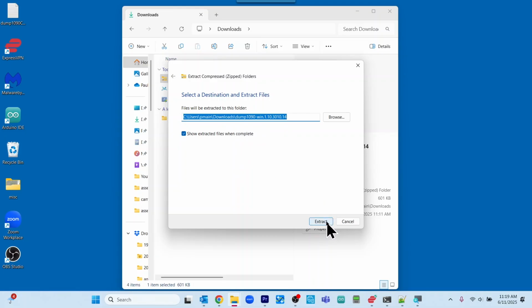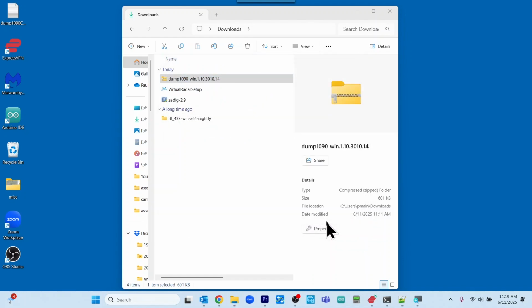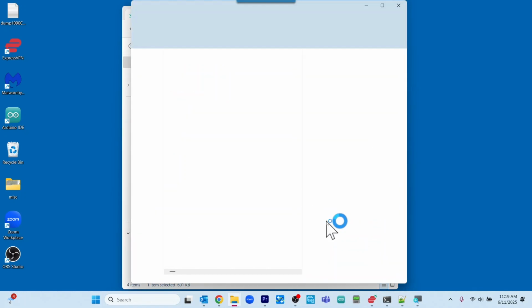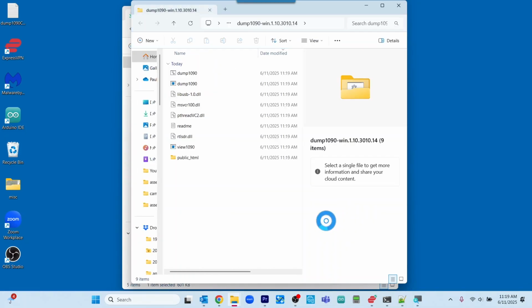And then we're going to click on Extract. And there we go. We've extracted all the files in the zip file.